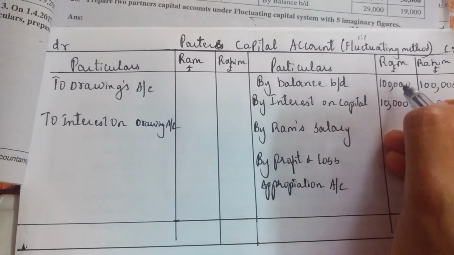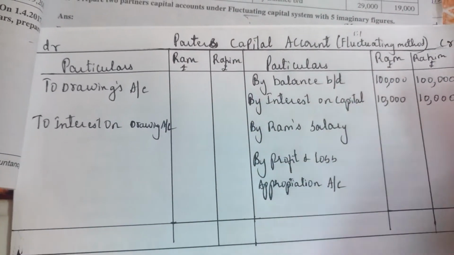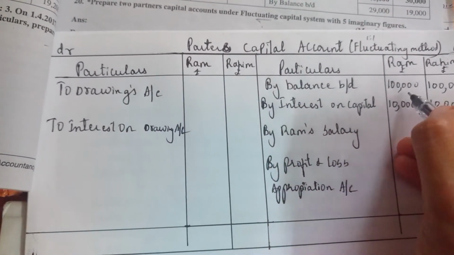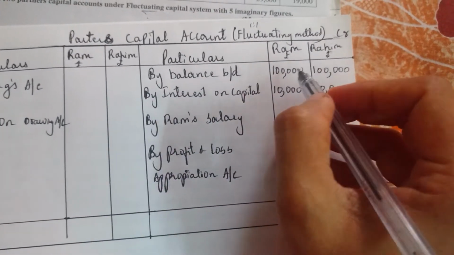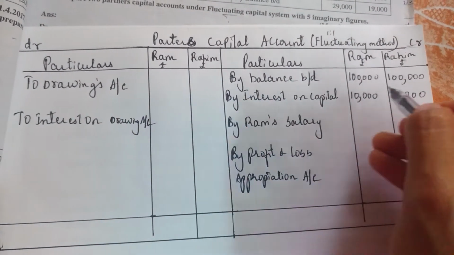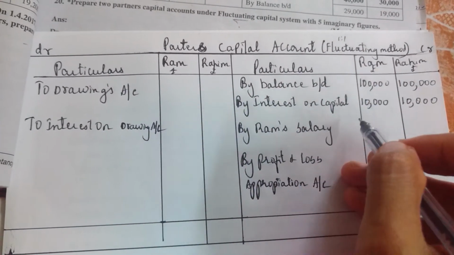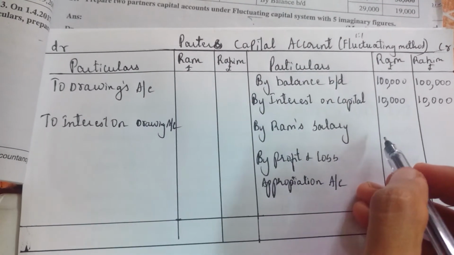So on this capital Ram and Rahim are getting interest. Interest they are receiving, so their accounts will be credited. So accounts will be credited here. 1 lakh they have invested, so they are receiving 10,000 each interest on their capital. They have received the interest on their capital, so the account is credited.